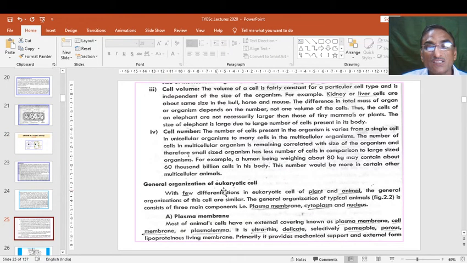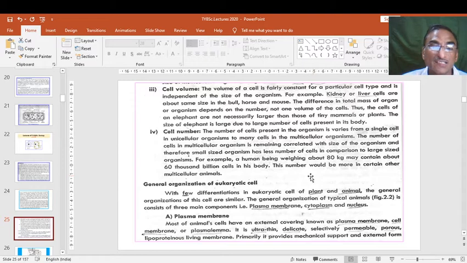All the cells have a plasma membrane, then they have internal cytoplasm. In cytoplasm they have mitochondria, lysosomes, ribosomes, then Golgi bodies, endoplasmic reticulum, etc. All these cell organelles work together for cell activities, or we can say a cell factory.